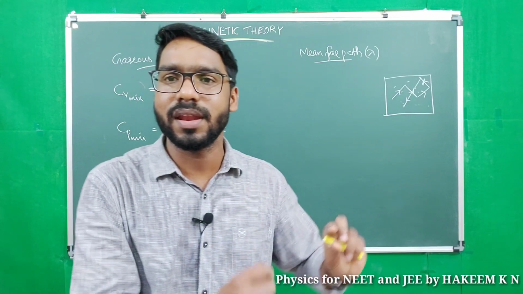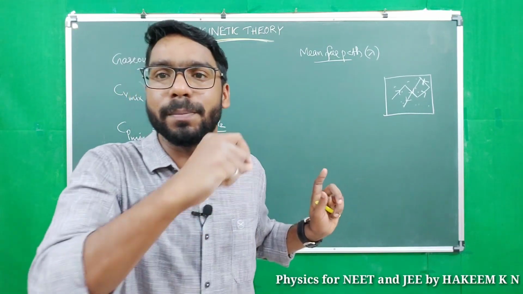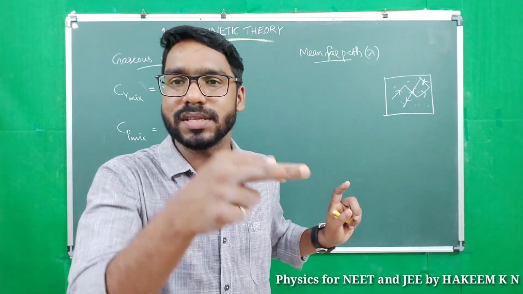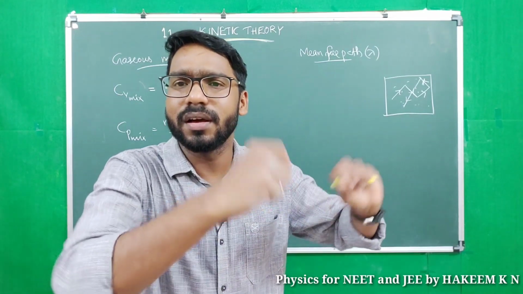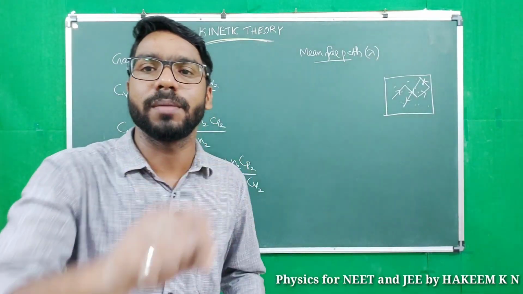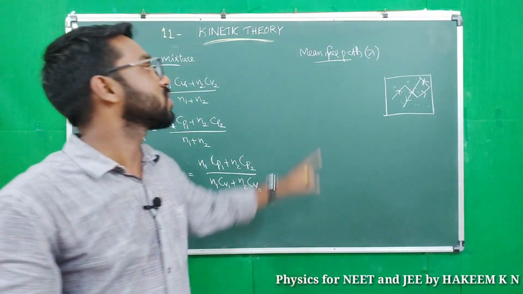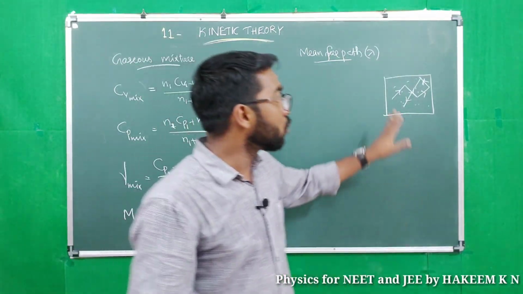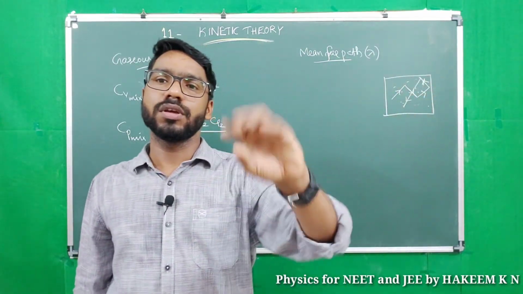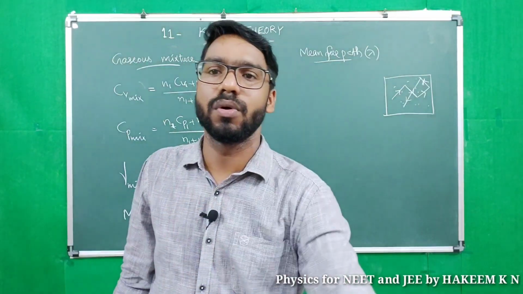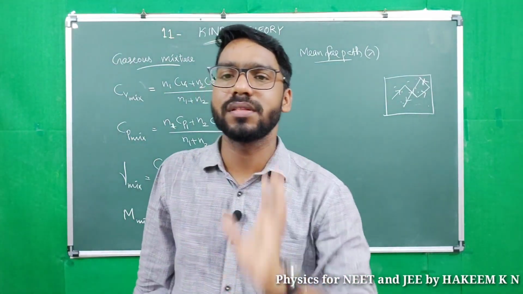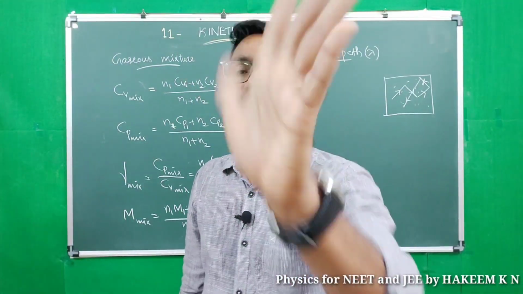The distance between collisions is called the free path, and their average is taken as the mean free path. The overall motion of the gas molecules becomes random or along a zigzag path. That motion is called Brownian motion.